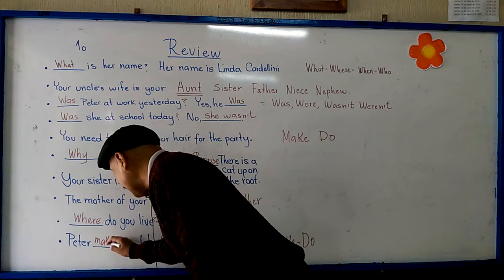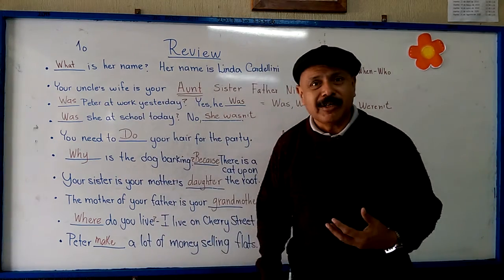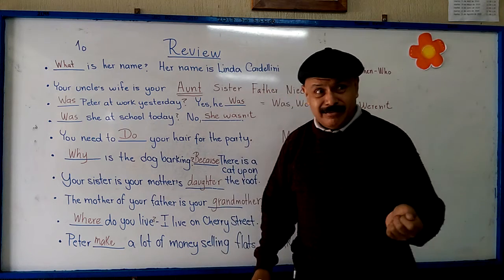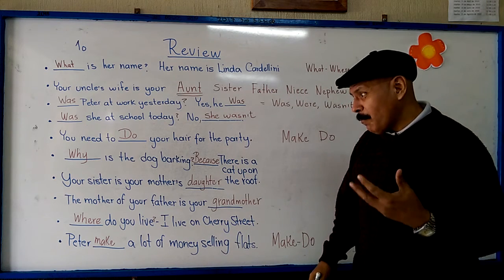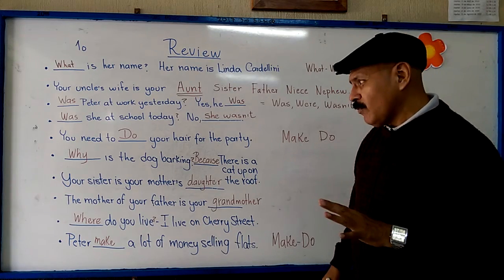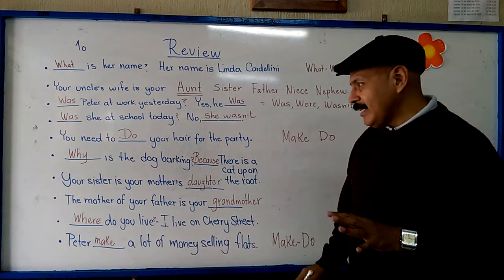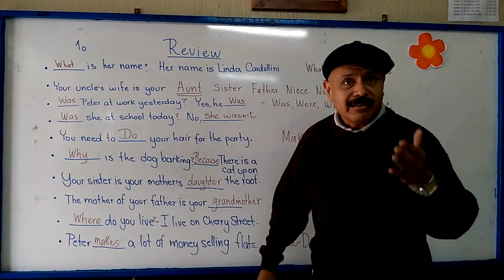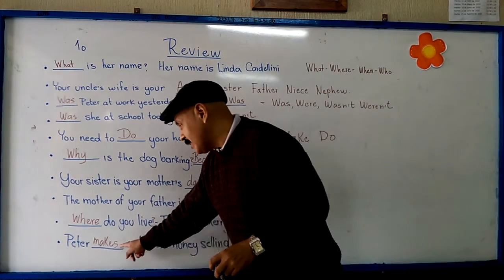Él hace mucho dinero o gana mucho dinero. In English we can say make for ganar o devengar un sueldo, make a lot of money. Pero como es tercera persona, ¿qué nos falta? Lo que nos falta es la S. Recuerden que a todos los verbos, all the verbs, on the third person you have to add an S at the end of the verb.